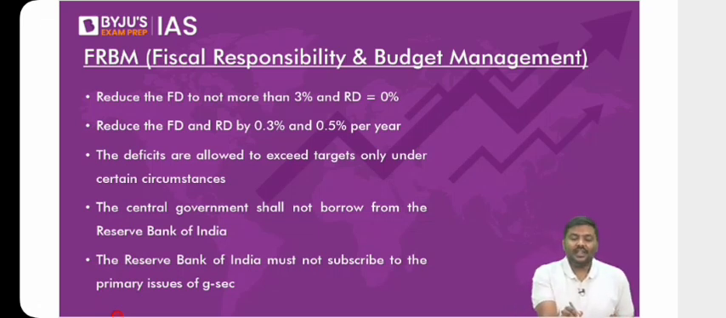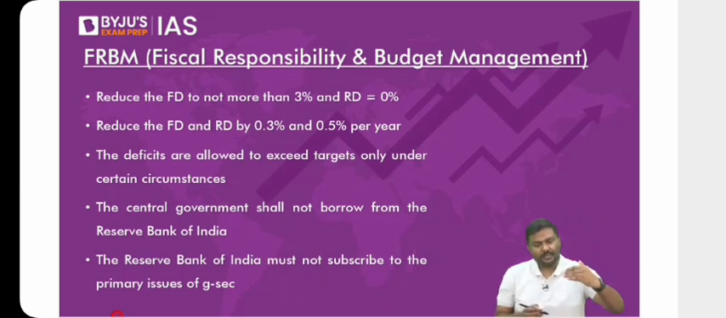One is called a surplus budget. Second one is a balanced budget. Third one is a deficit budget. Okay, one is surplus budget, second one is a balanced budget, third one is a deficit budget.